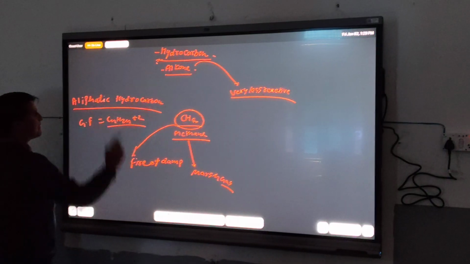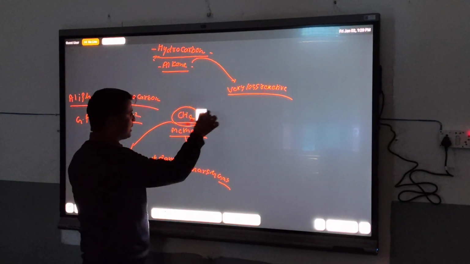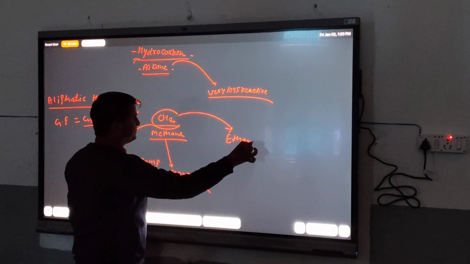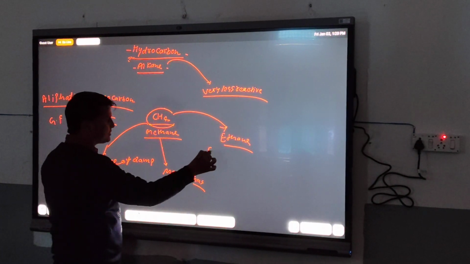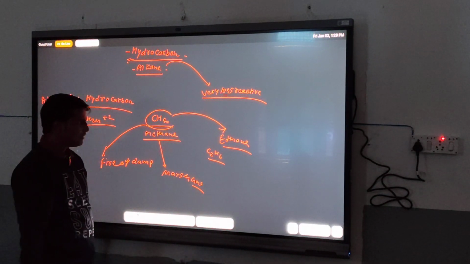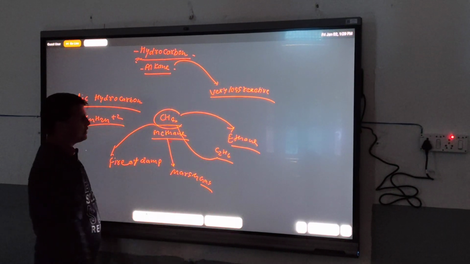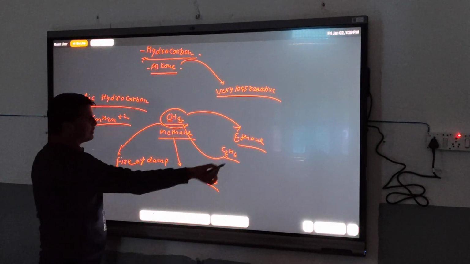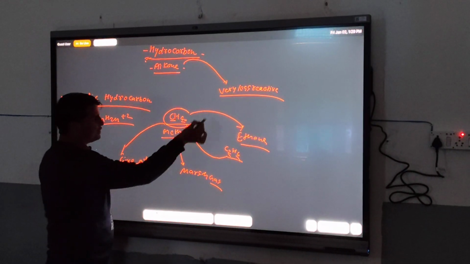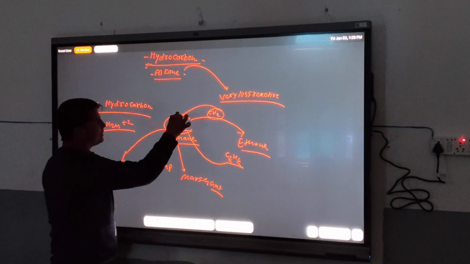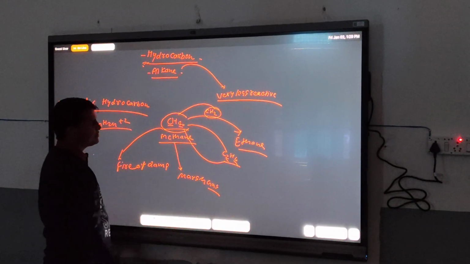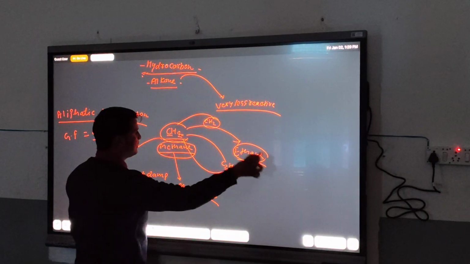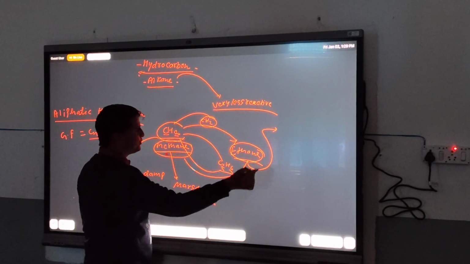If we take the example of another alkane that is a homologue of this compound, this homologue is ethane. The formula of ethane is C2H6. If we compare both formulas, 1 carbon here, 2 carbon here, 4 hydrogen here, 6 hydrogen here. So if CH2 is added to this formula, then this formula becomes this formula. So we can say methane and ethane both are homologous.